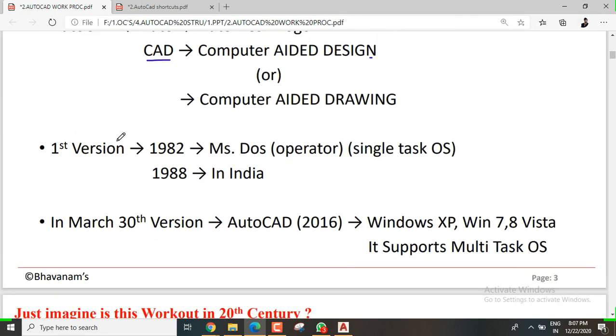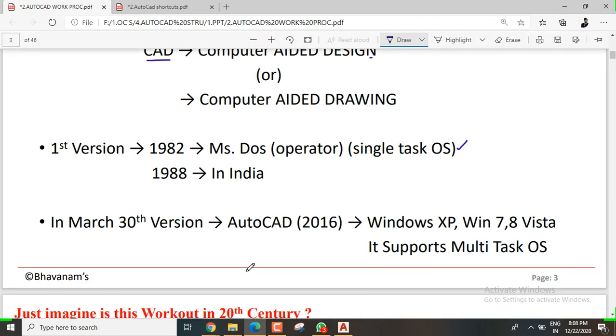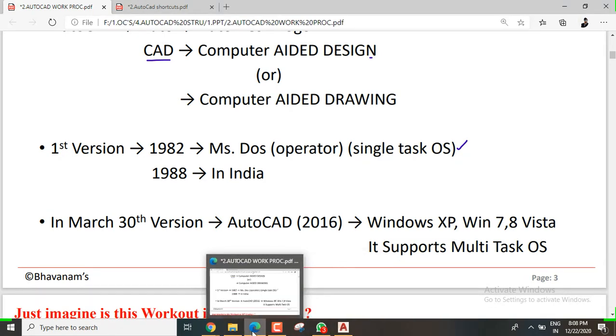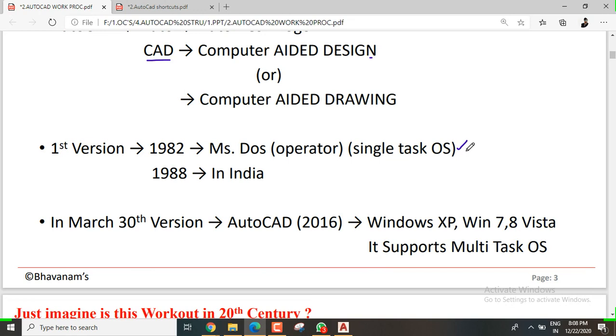Okay, the first version was built in 1982. It only worked on MS DOS, with single task operation. Okay, OS, operating system, single task. See what a single task means. You can see here in my taskbar, I have opened quite a lot of tasks: AutoCAD and WhatsApp and Microsoft and all these things.